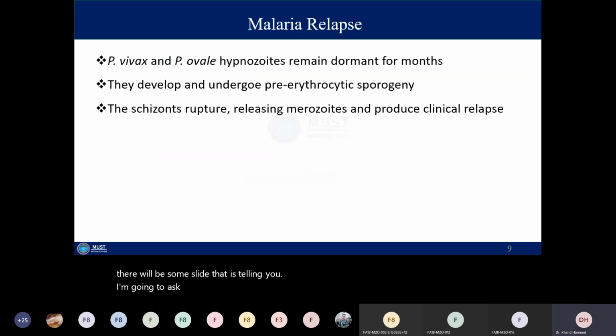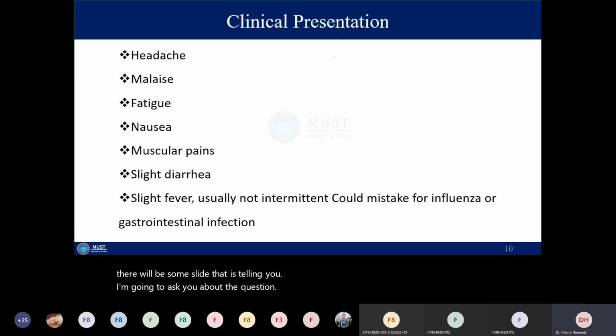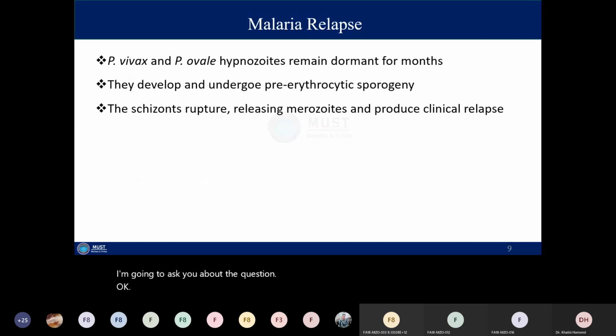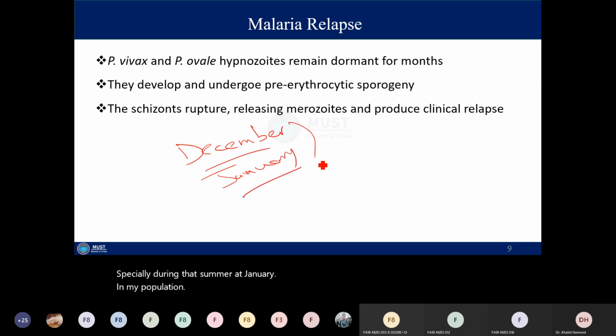Now I'm going to ask you a question. Before discussing anything else, during the winter, although we have fewer cases of malaria, especially during December or January in my population, you have fewer and fewer cases of malaria, but still there are a few cases.